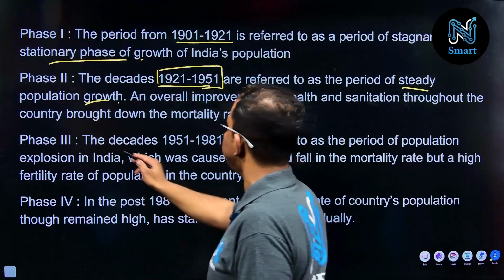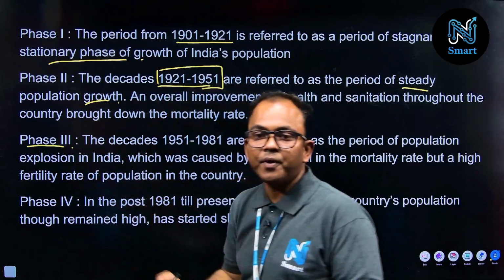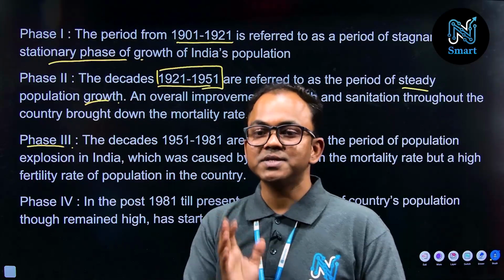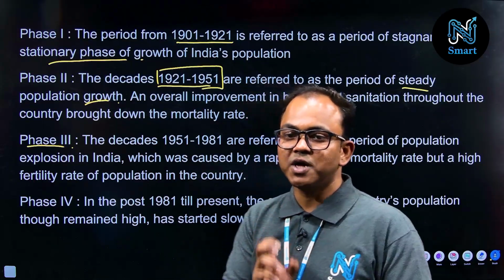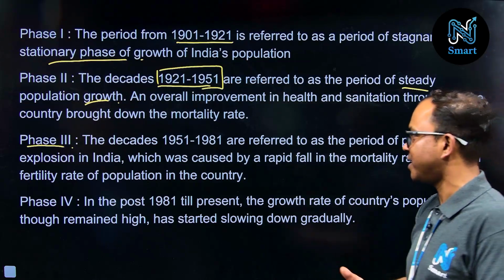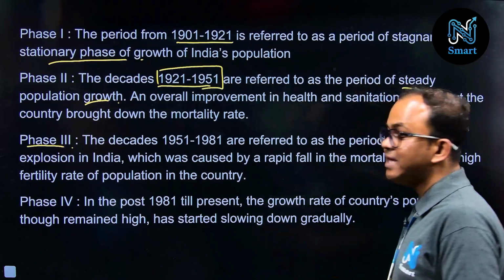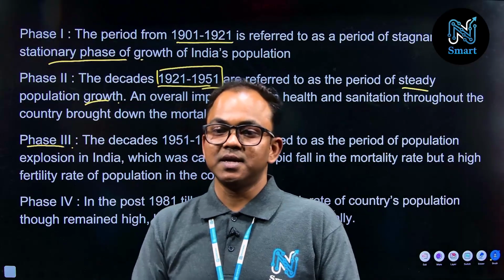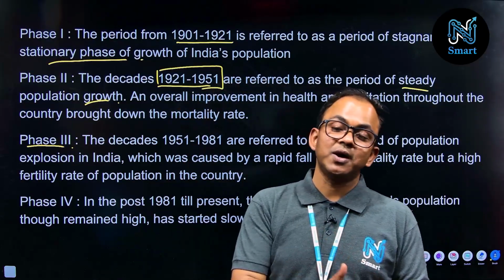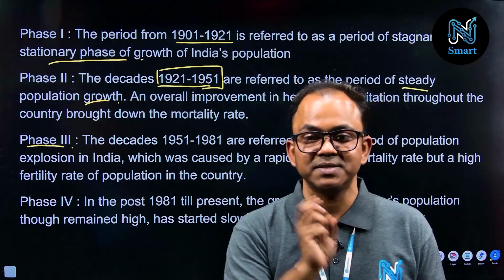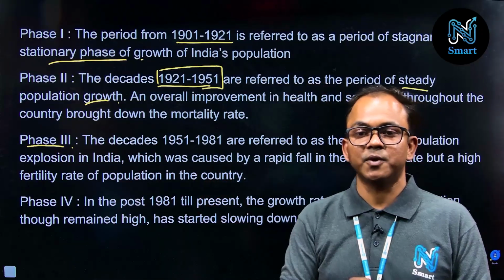Phase 3 is very crucial and important in terms of India's population growth history, because this is the phase where we observed population explosion. That is a drastic change, a huge growth in our population that we observed during this particular phase. This is the third phase of India's population growth.